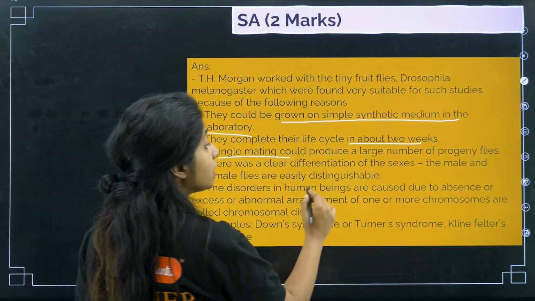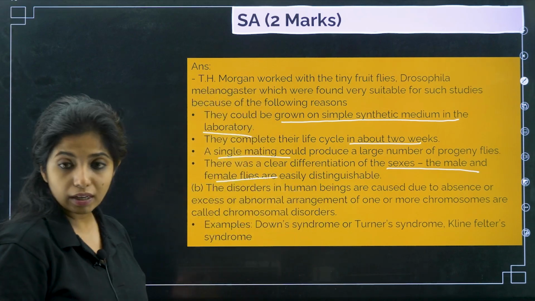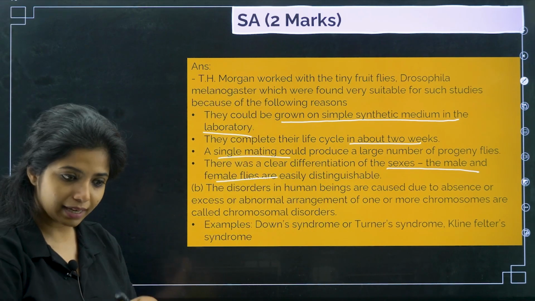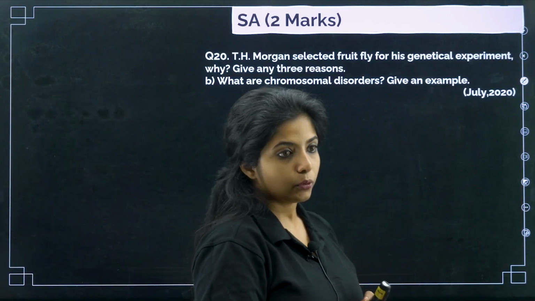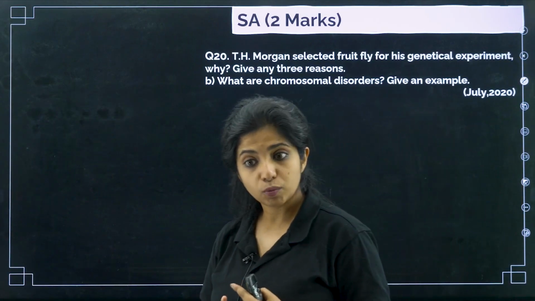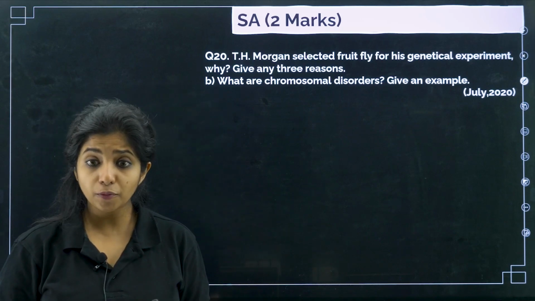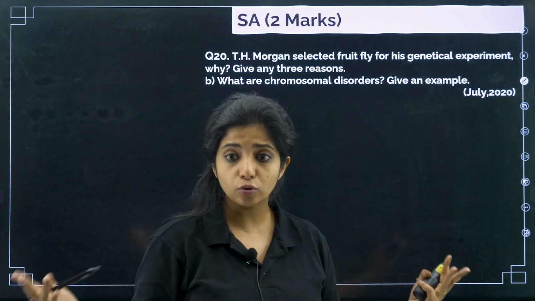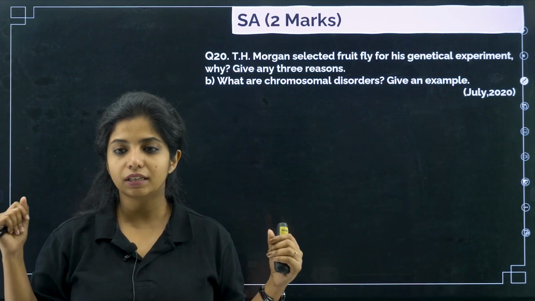And they had a clear differentiation of the sexes, that is the male and the female flies. So it was very easy to make them mate and produce progeny. So what are the things, children? It was easy to grow. It had a very short lifespan, about 2 weeks. The number of progenies produced was also large, and the male and the female sexes were distinguishable, so you could easily distinguish them.